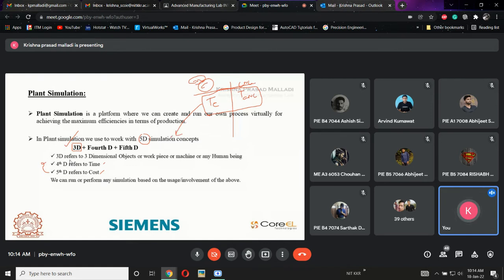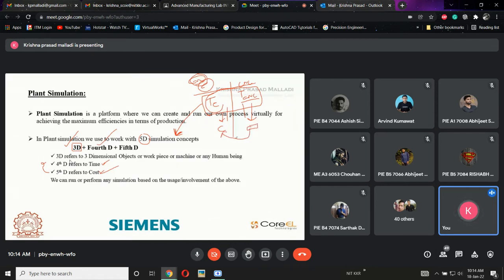The fifth dimension is nothing but cost. I have explained cost also. If I want to use a CNC or a conventional machine, which one am I going to pick? Based upon the components I am going to produce, I am going to pick by cost. If I am using a conventional machine or a CNC machine, what is the cost incurred in preparing a part? That I need to adapt.